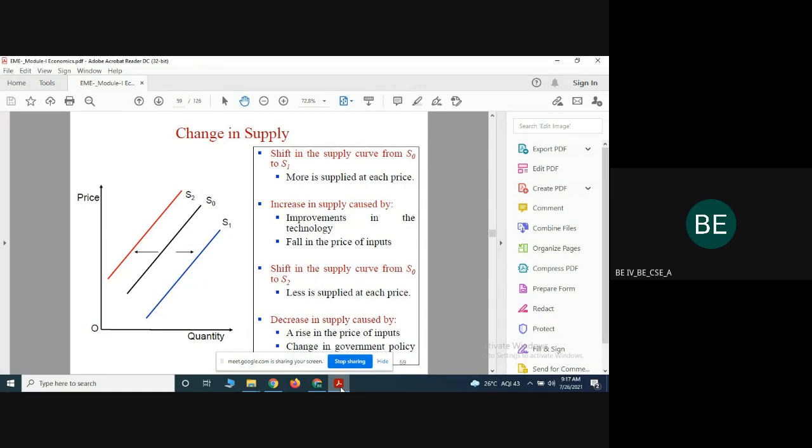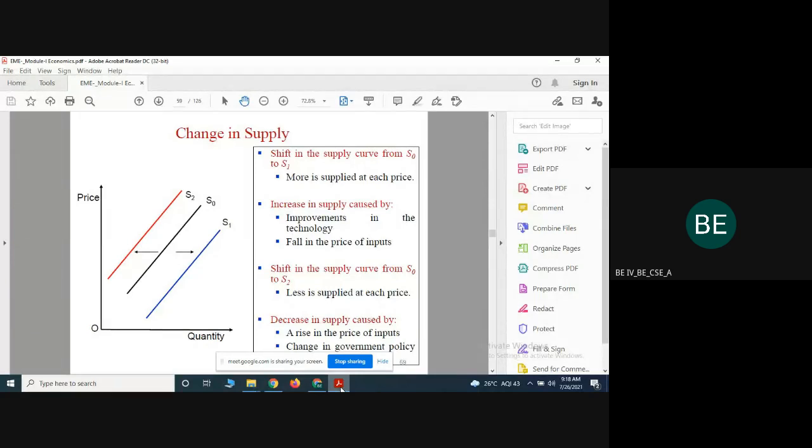They show this in a graph of price versus quantity. They take two parameters, price and quantity, represented in the graph, and in the graph we have three curves: S0, S1, and S2. Suppose the curve moves from S0 to S1, what happens? Suppose it moves from S0 to S2, what happens? That can be represented in this presentation.